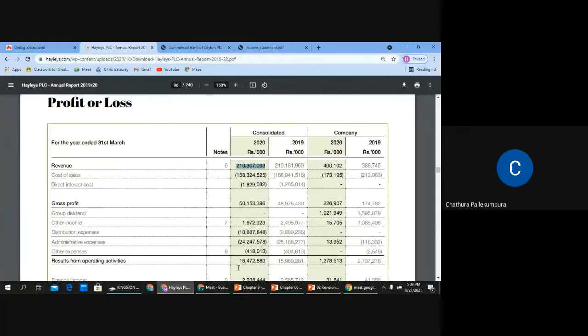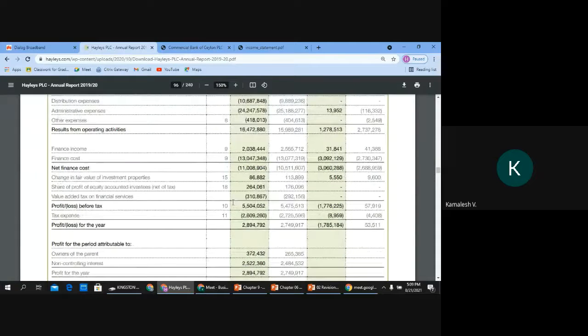Two hundred and ten billion. 210. 210 what? 10 billion. Million. 307 million. 3000. 210 billion, 307 million, 3000. Okay. Good.